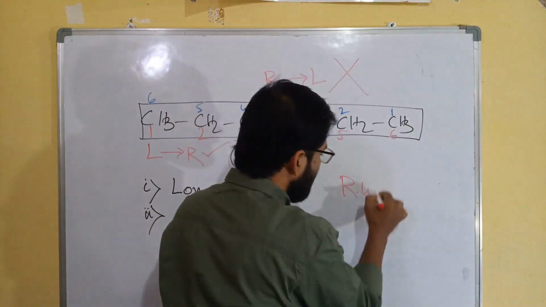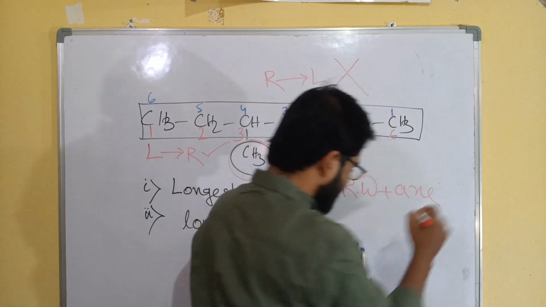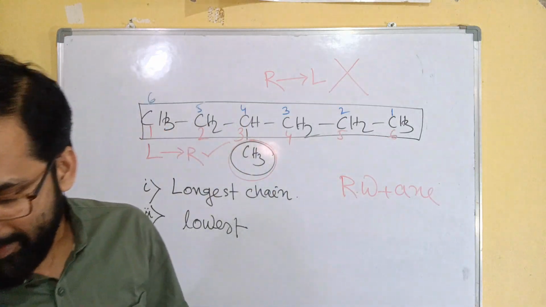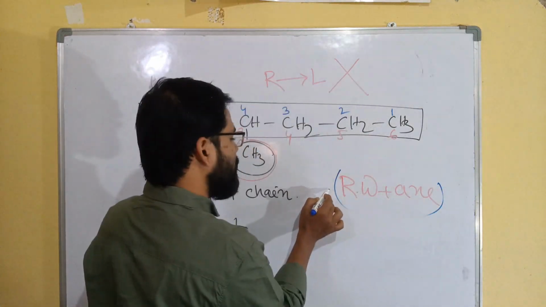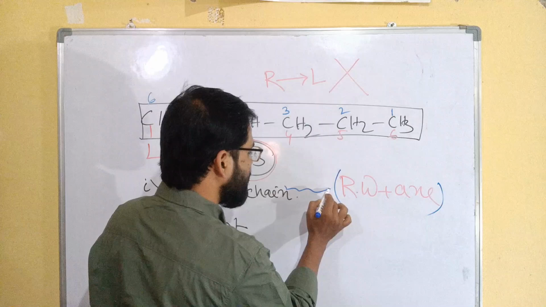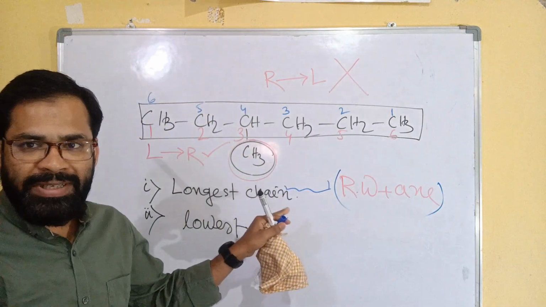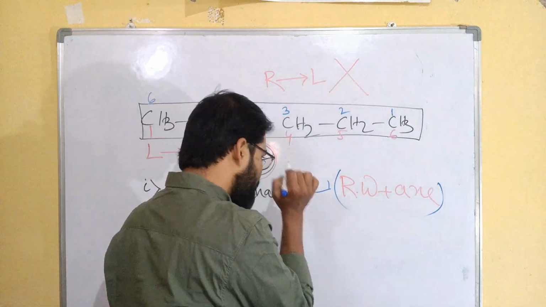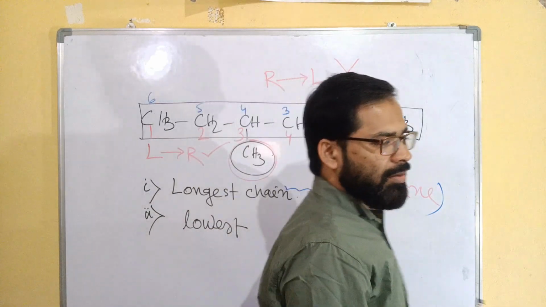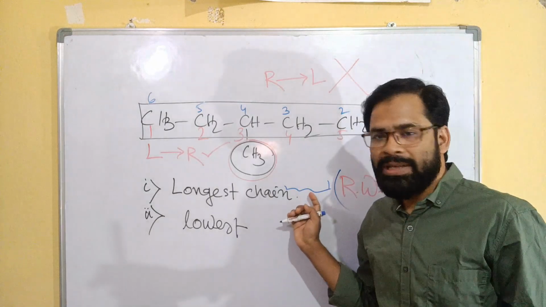But here, before this, we have to write the substituent or branching name as a prefix.